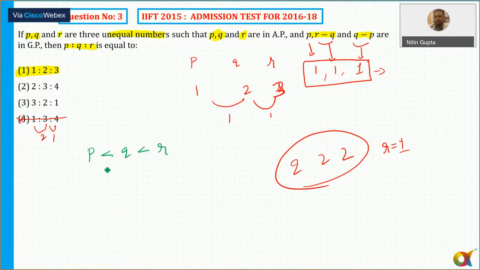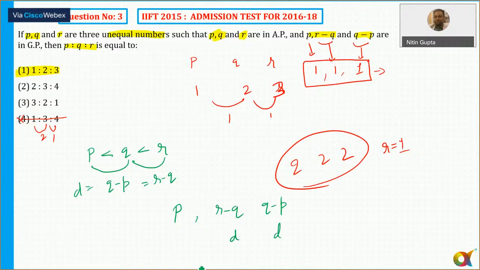So the common difference is D, and R minus Q is also equal to D. Same है.